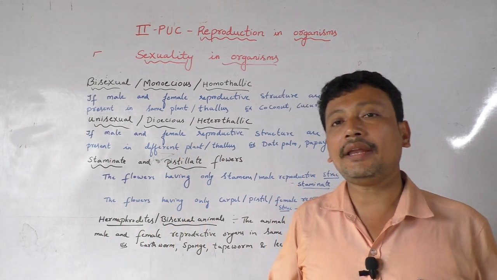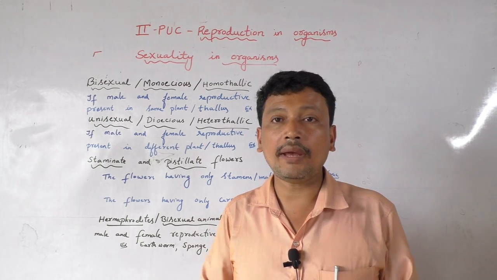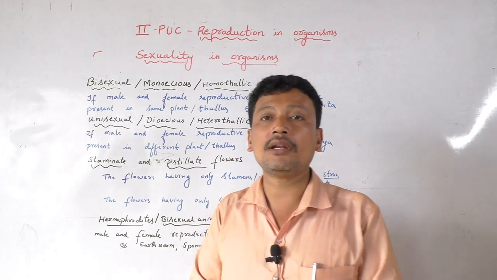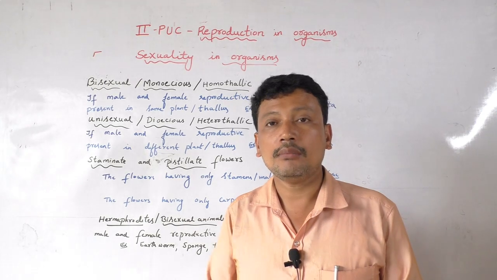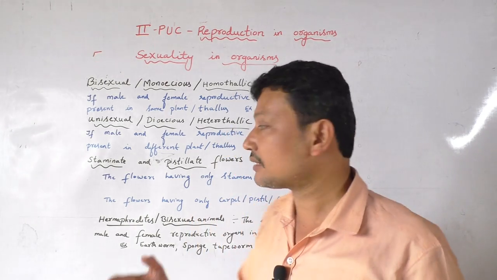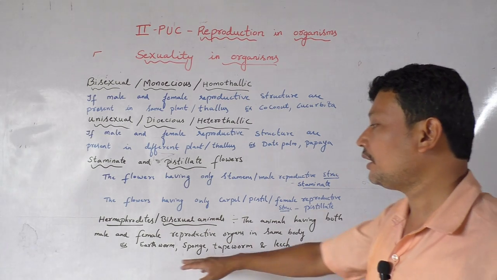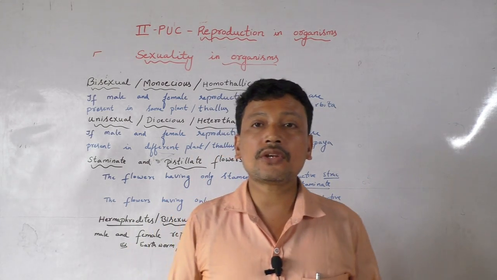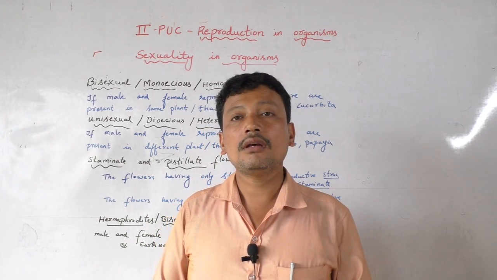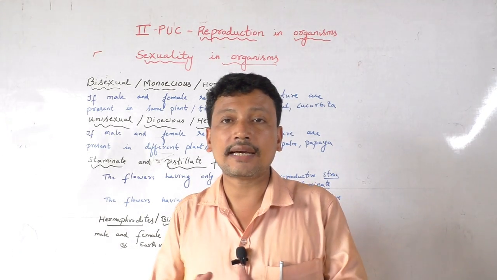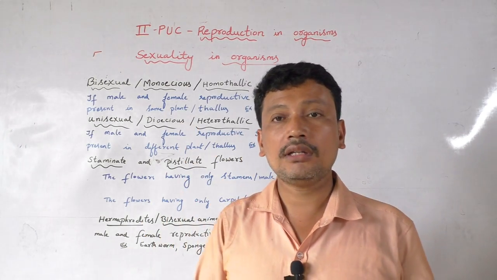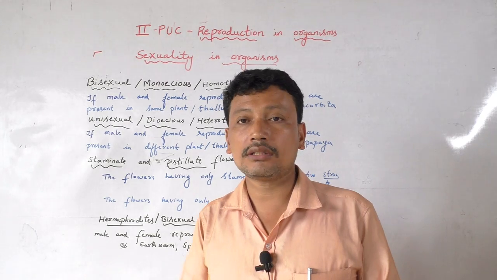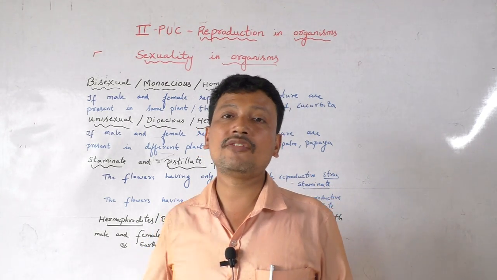That means if any animal having both male and female reproductive structures in the same body, they are called as the hermaphrodites or the bisexual animals. The examples for the hermaphrodites or bisexual animals are earthworm, sponge, tapeworm as well as the leech. Coming to the unisexual animals, unisexual means the animal having only one sex, either male or female reproductive structure. They are called as unisexual animals. The example for the unisexual is the human beings, cockroach, as well as different types of vertebrates.